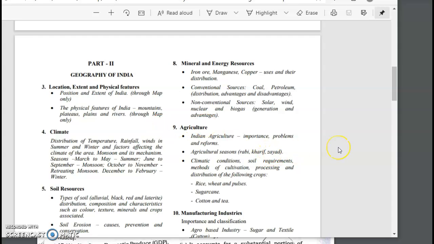Okay girls, today I am going to explain to you about agriculture. First, let us look at the syllabus in agriculture. So we have Indian agriculture importance, problems and reforms. After that we have the agricultural seasons and the conditions that are required for the growth of rice, wheat, pulses, sugarcane, cotton and tea. So first let us start with the Indian agriculture importance, problems and reforms.